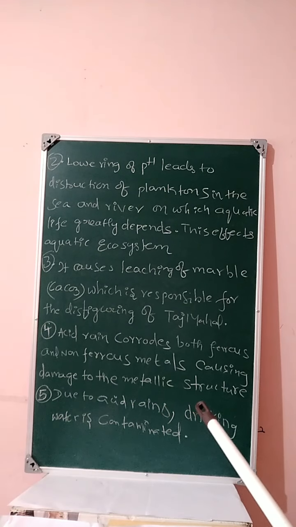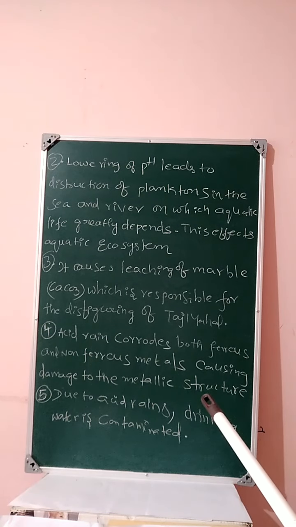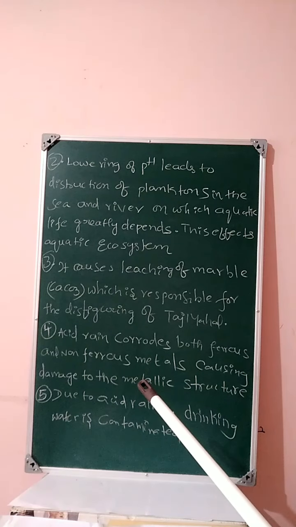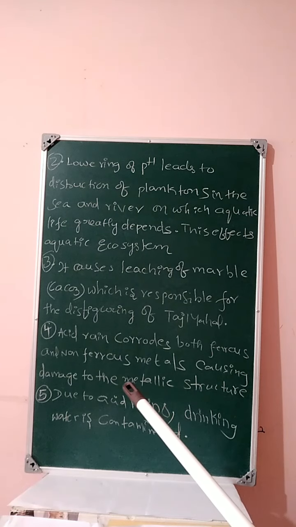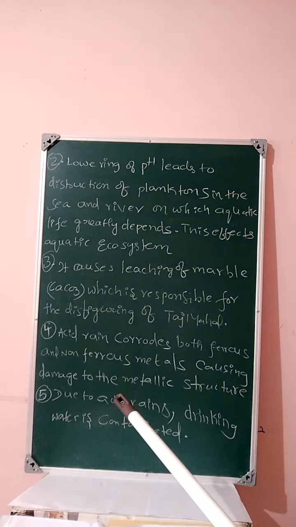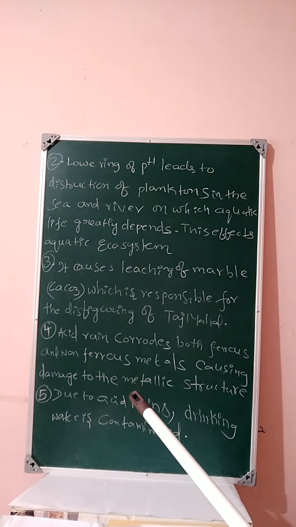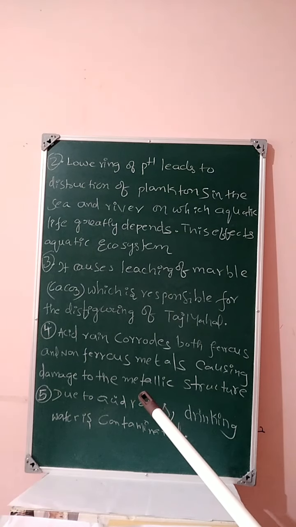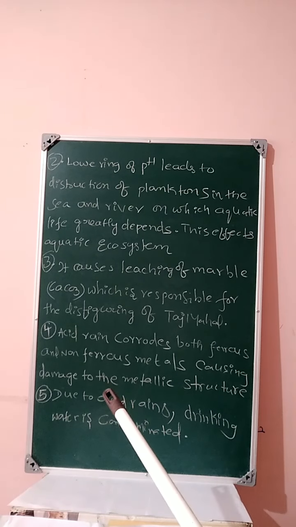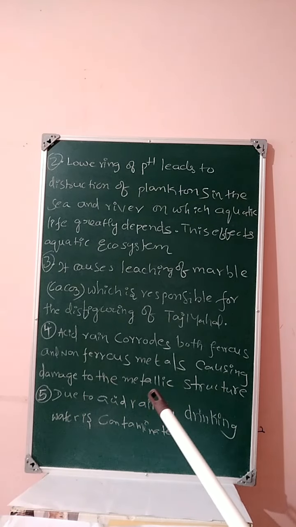For example, the pipes which are used for flowing water are made up of iron and ferrous and non-ferrous metals. Then what happens when acid rain flows through the iron pipes? Corrosion of the metals takes place. Due to this corrosion, the metals undergo damage. Then leakage of the pipes takes place.